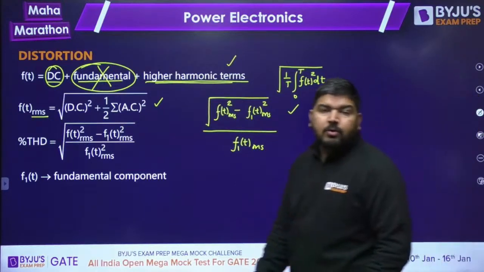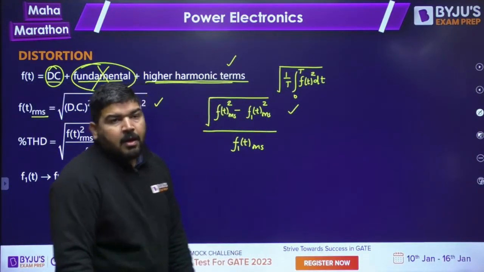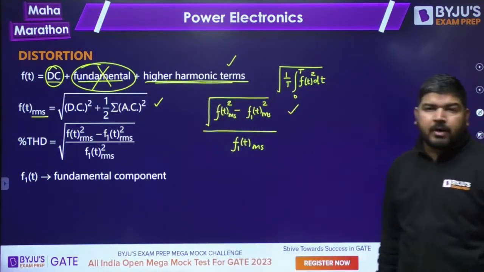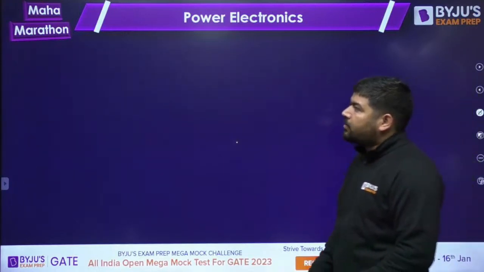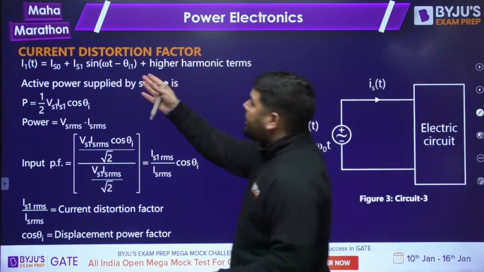So I told you why you require the quarter wave symmetry method. Why do you require this quarter wave symmetry? Because you can calculate any harmonic amplitude now. That's why it is important. Now let's check the current distortion factor.